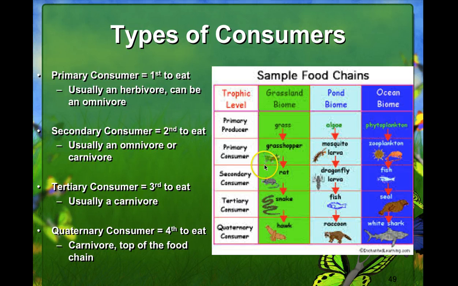A primary consumer is then eaten by our secondary consumer. Secondary consumers are usually omnivores or carnivores. And then we move down to our tertiary consumers, meaning the third to eat, usually carnivores. And then we can move down to our quaternary or fourth to eat, carnivore. These are going to be the top of the food chain. Most food chains are never going to be more than 4 to 5 organisms long.